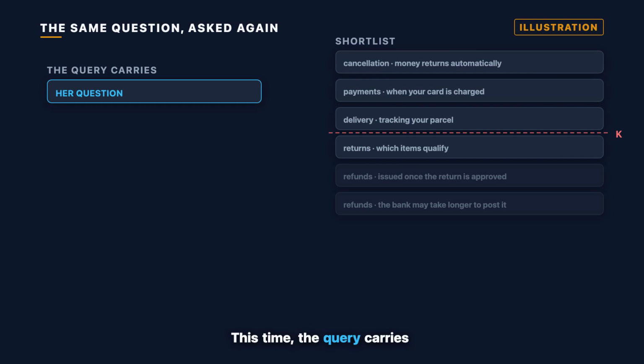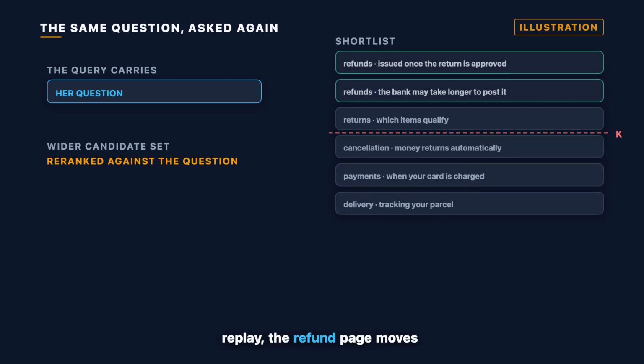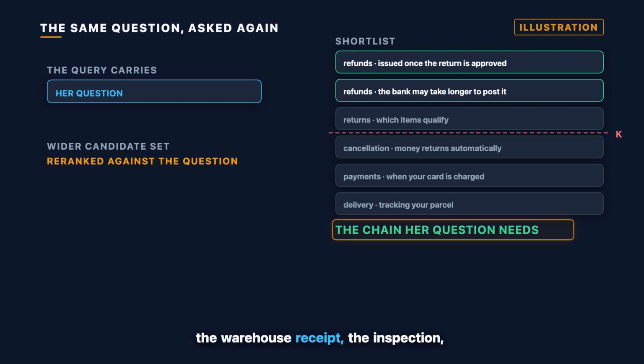This time, the query carries what the application already knew. This order: delivered, returned, received at the warehouse on Monday. Retrieval pulls a wider set of candidates. A re-ranker then compares each of them against the enriched question. In our replay, the refund page moves to the top. The generator's context now holds the chain. Her question actually depends on the warehouse receipt, the inspection, the approval, the refund, and the bank posting the credit afterwards.